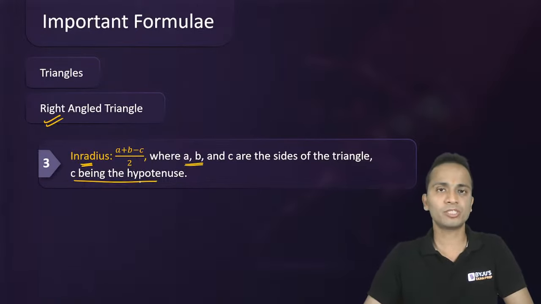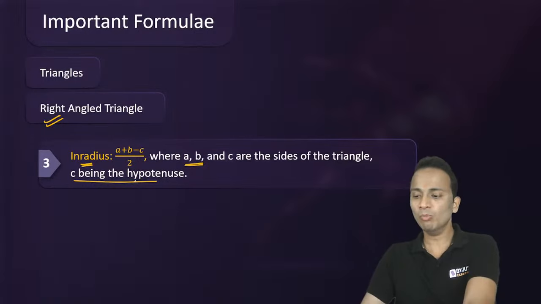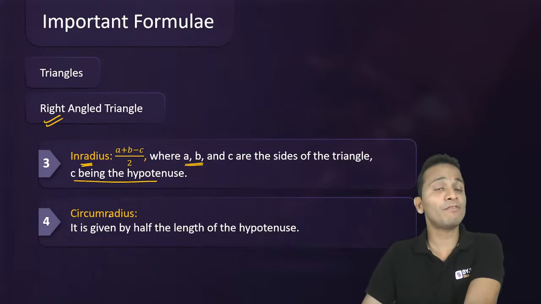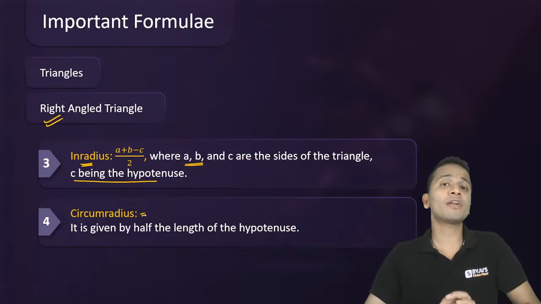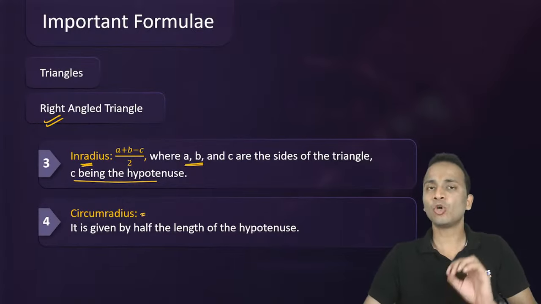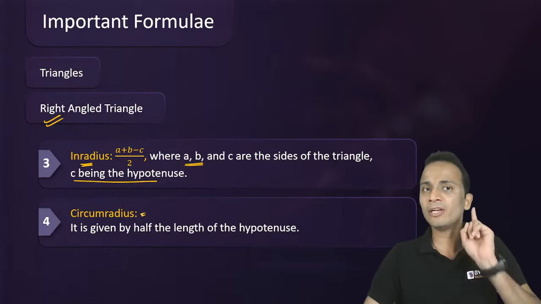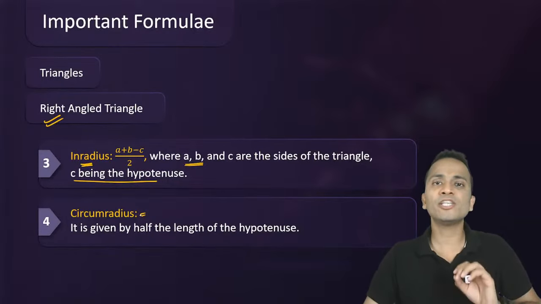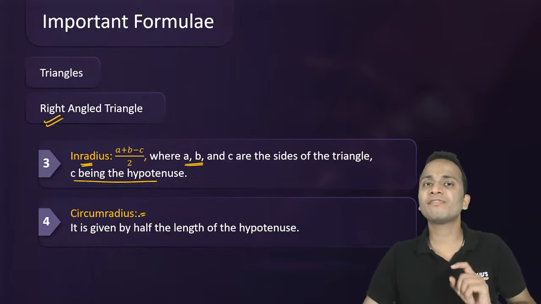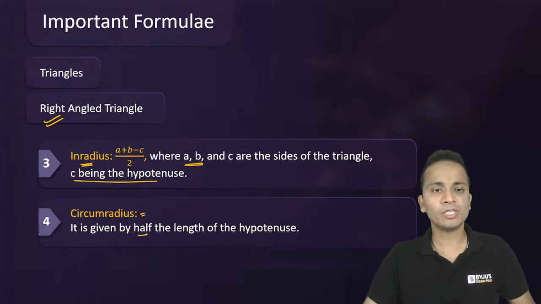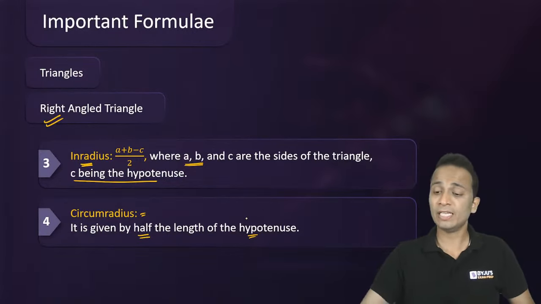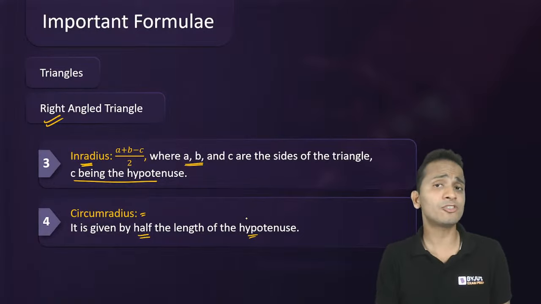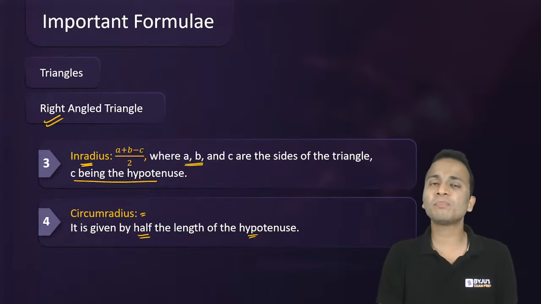Moving ahead, looking at the next formula for the circumradius of a right angled triangle. Remember that in a right angled triangle, circumradius is always half the hypotenuse. So its length is half the length of the hypotenuse. This happens in a right angled triangle only. Don't use this particular thing for any other triangle.